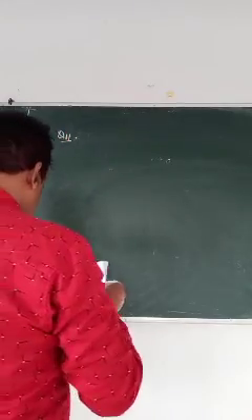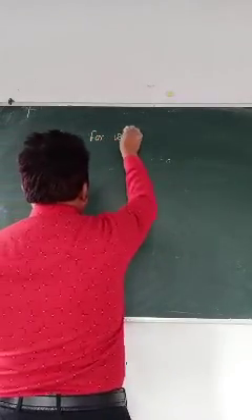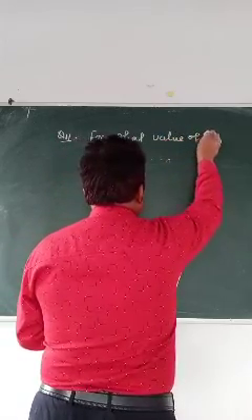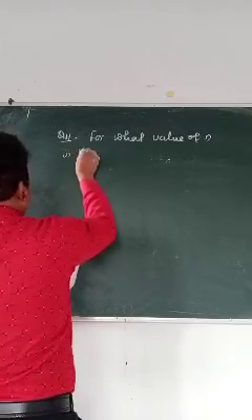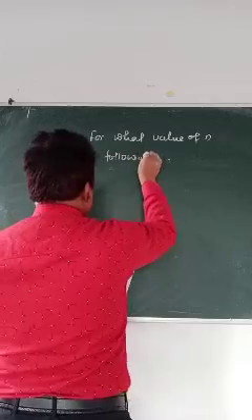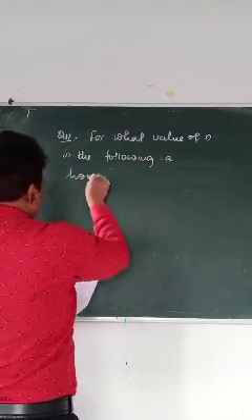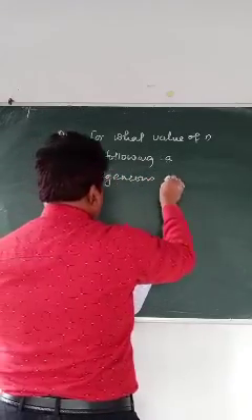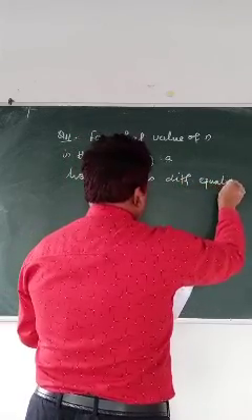Another one is 11 and 12. For what value of n is the following a homogeneous differential equation?